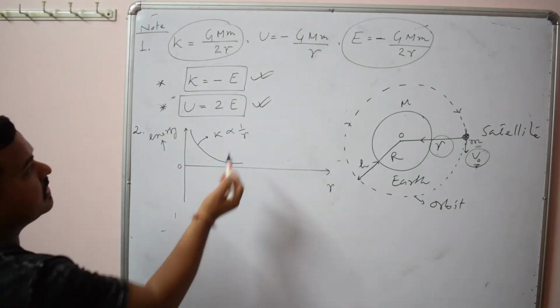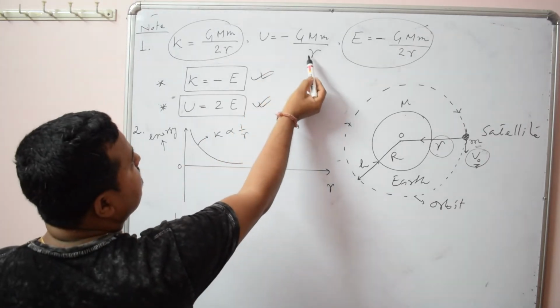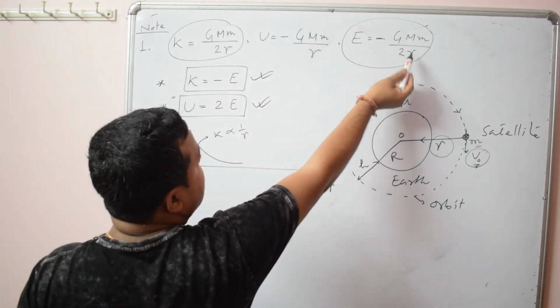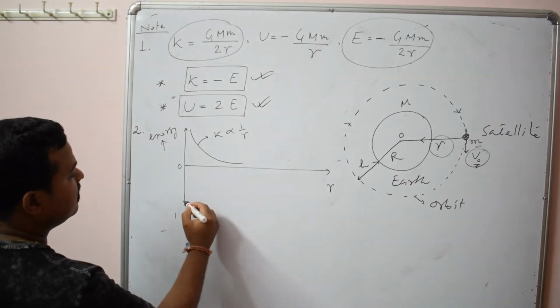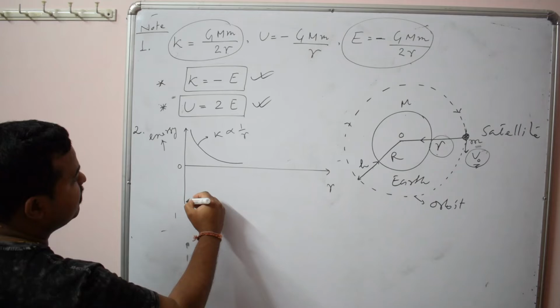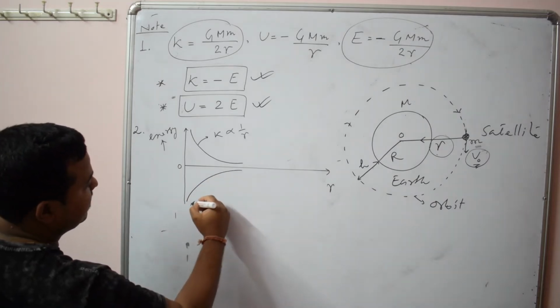For potential energy, you see it is proportional to what? Minus 1 by r, this is negative 1 by r, this is also minus 1 by r. So here, but potential energy is what? Twice of total. So the shape will be the same, but the magnitudes are different.